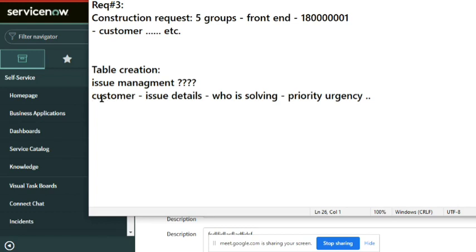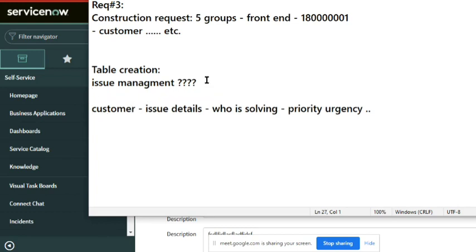So the first thing is, you got a customer. He is asking for a platform or an application to track his issue management. 1 lakh users from his company want to raise incidents or issues or problems, take any one. The word he used is issues. So 1 lakh users from his company may raise many issues, so they want a system to track their issues. This is the customer requirement.